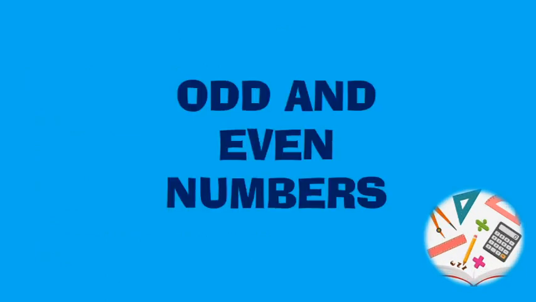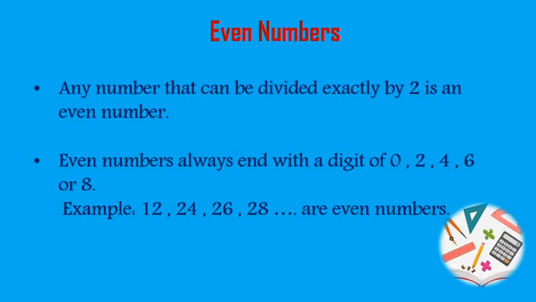Let's learn about odd and even numbers. Even numbers. Any number that can be divided exactly by 2 is an even number. For example, 6 divided by 2 will be 3.